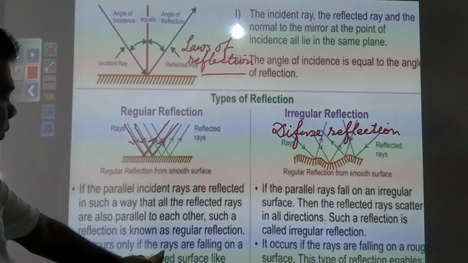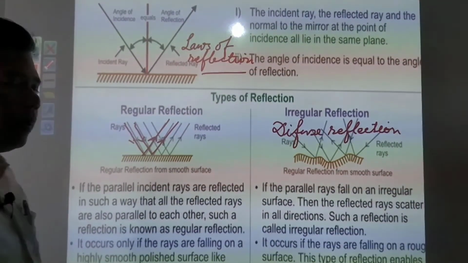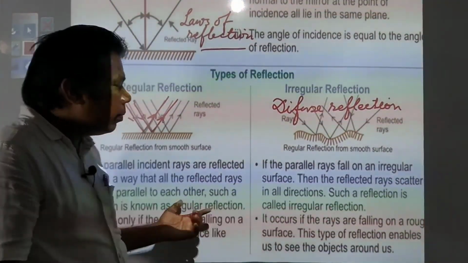It occurs only if the rays are falling on a highly smooth polished surface like a plane mirror.